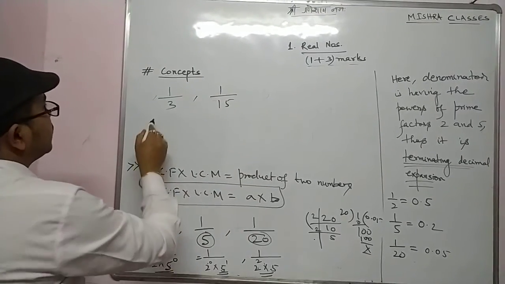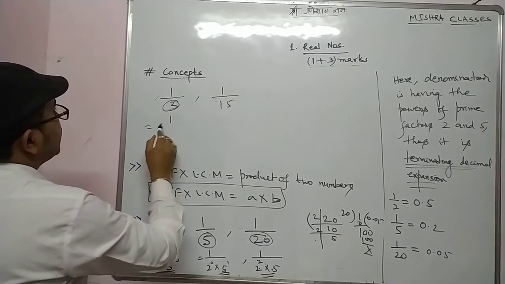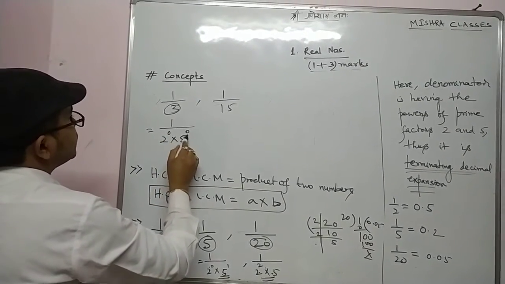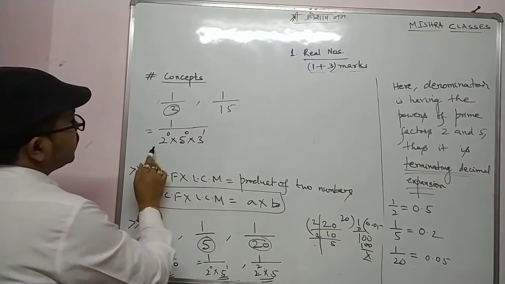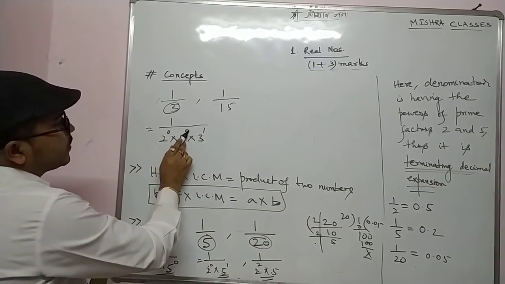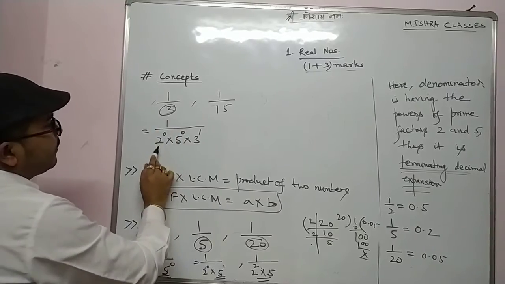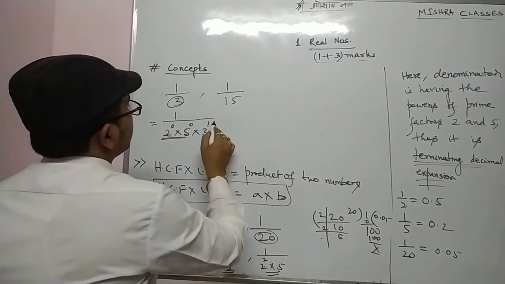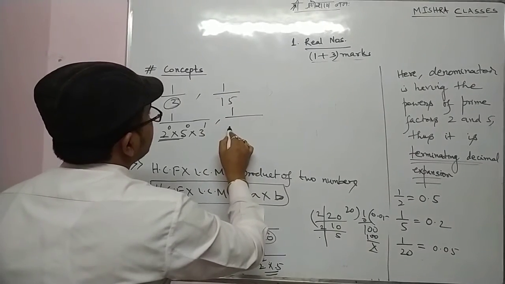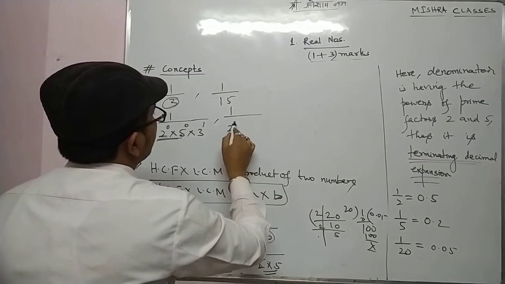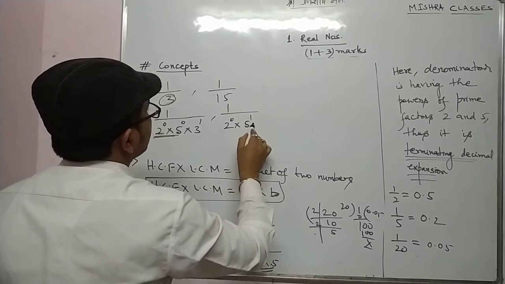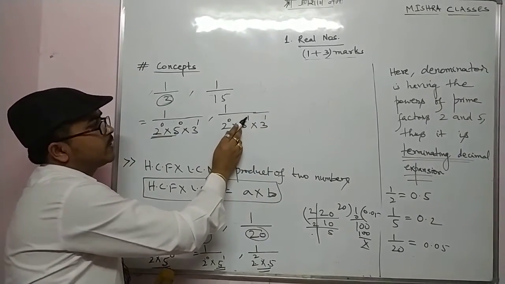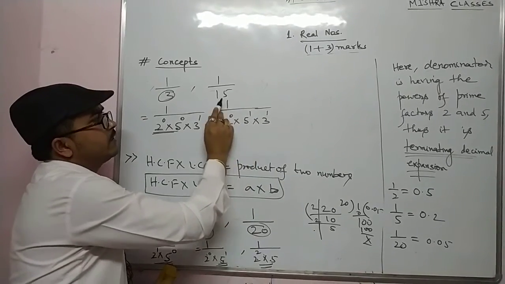Now check, 1 by 3 can be written as 1 by 2 power 0 into 5 power 0 into 3 power 1. 2 power 0 is 1, 5 power 0 is 1, 3 power 1 is 3. Now 1 by 15 can be written as 2 power 0, 5 power 1 into 3 power 1. That is 1 into 5 into 3, which is 15.